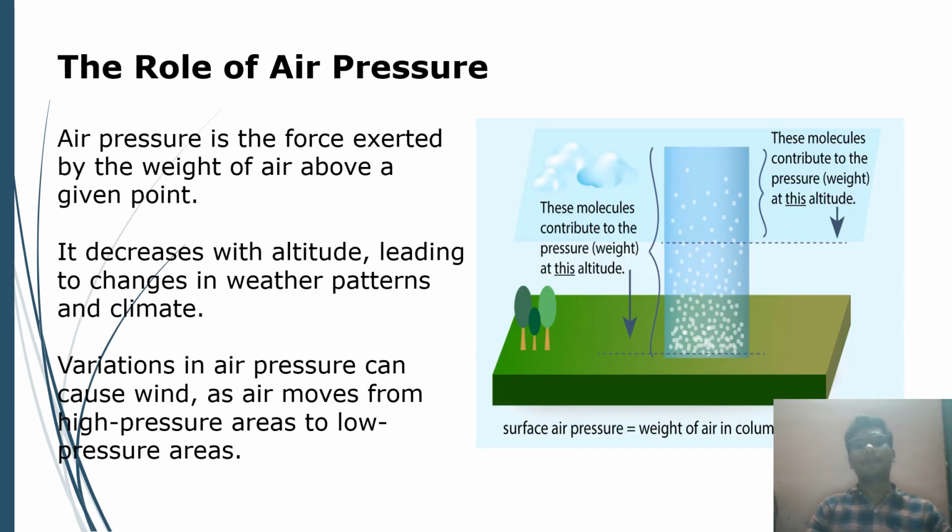The role of air pressure. Air pressure is the force exerted by the weight of the air above a given point. It decreases with altitude, leading to changes in weather patterns and climatic changes in the summer, winter and rainy seasons. The weather changes with the air pressure forced by the weight. The variation of air pressure can cause wind, as air moves from a higher pressure area to a lower pressure area. These molecules contribute to the pressure and weight at this altitude.